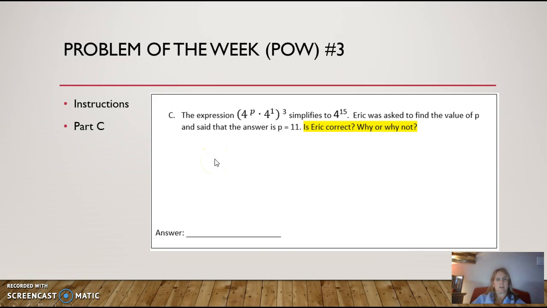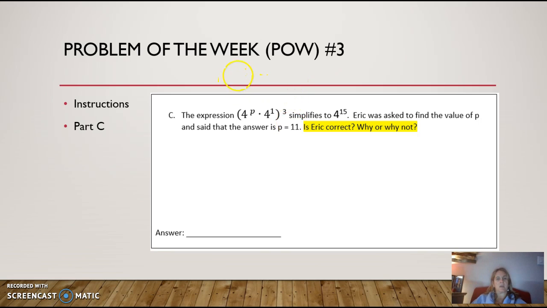So you have two choices here. One suggestion would be to actually simplify this so that it equals 4 to the 15th on your own. So do it like we did parts A and B and see if you get 11. Okay? If you don't, then maybe you can identify what he did wrong. If you do get 11, then you say, yes, he's correct. And your work will explain why it is correct. Okay, what law you used, and show the calculation, the math. And again, that's what I would suggest.